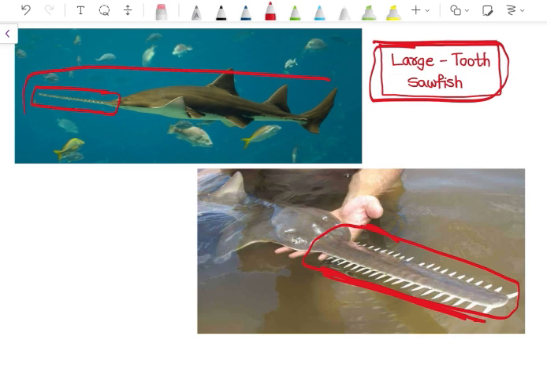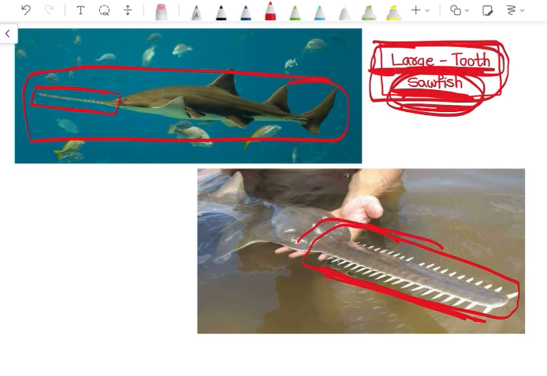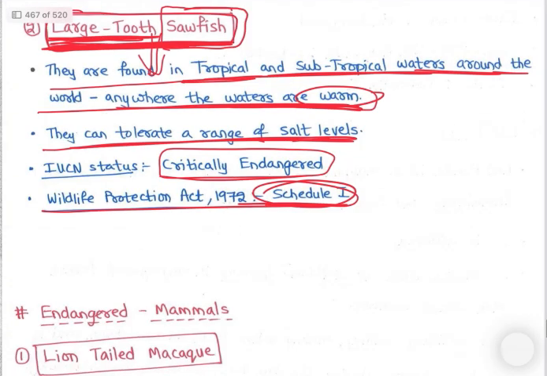So that's why this is critically endangered. Large tooth sawfish. Large because of this unique tooth, right? So that is with respect to large tooth sawfish.